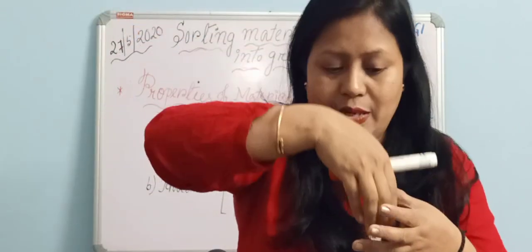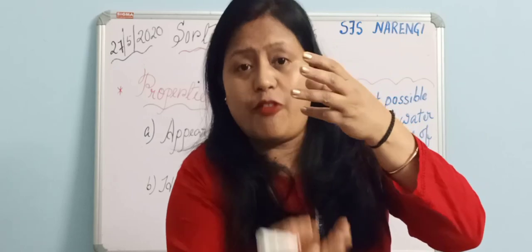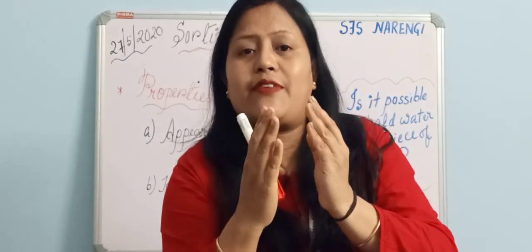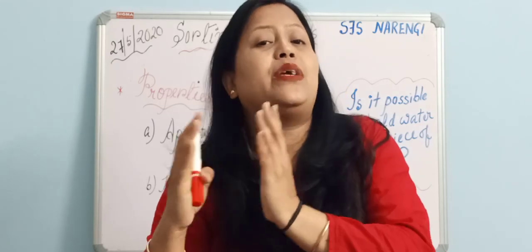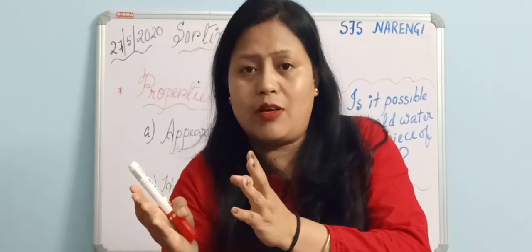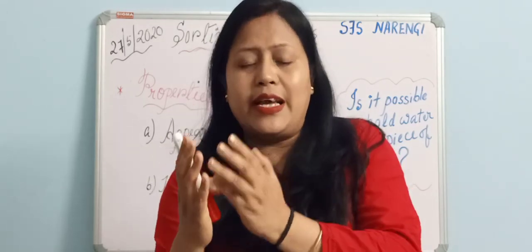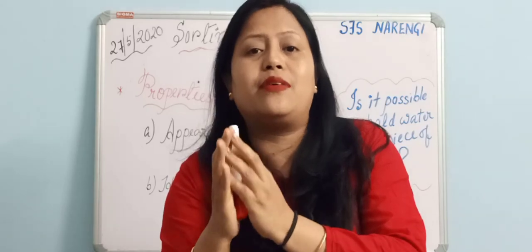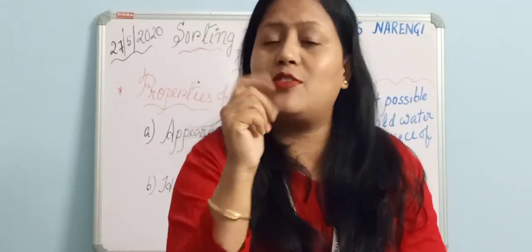If you put water in the cloth, what will happen? The water will drip down. Yes, it will fall because it has pores. But if we keep water in the beaker, we can store it. It will not come out of the beaker because the characteristic of the beaker is that it is non-porous. It means the material is non-porous.